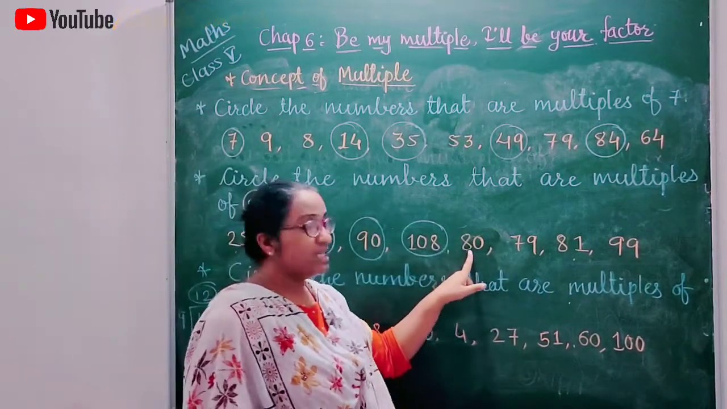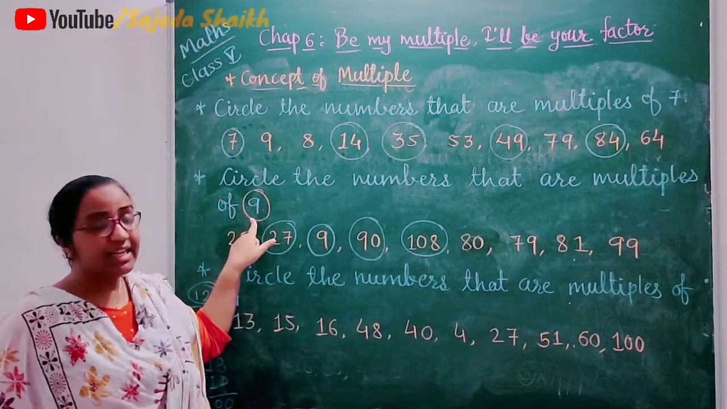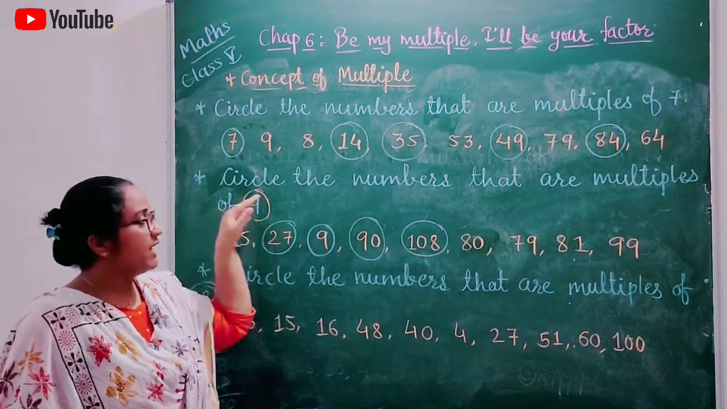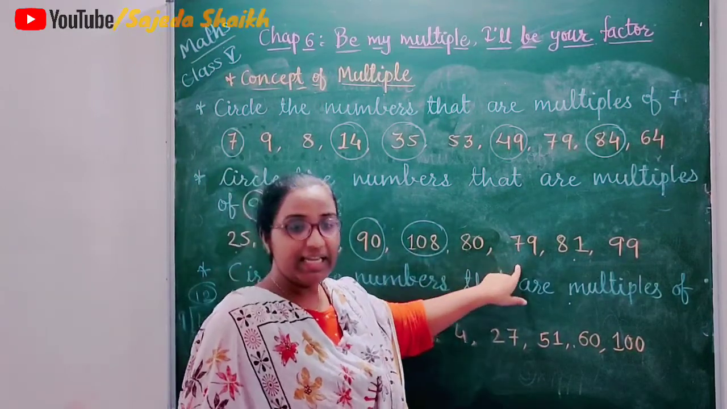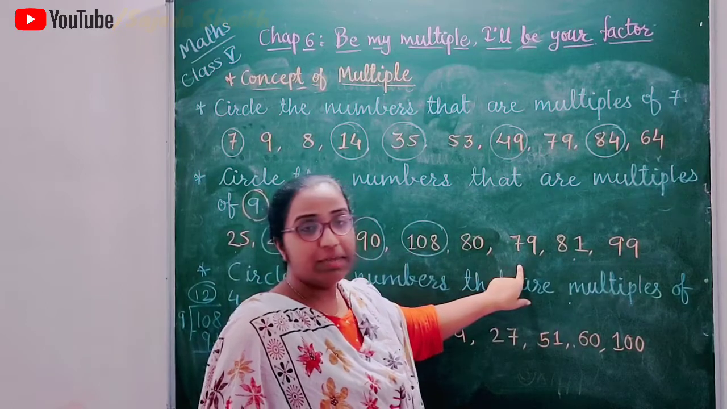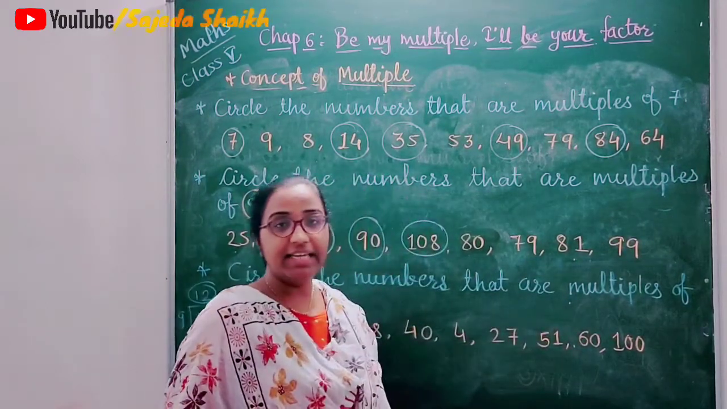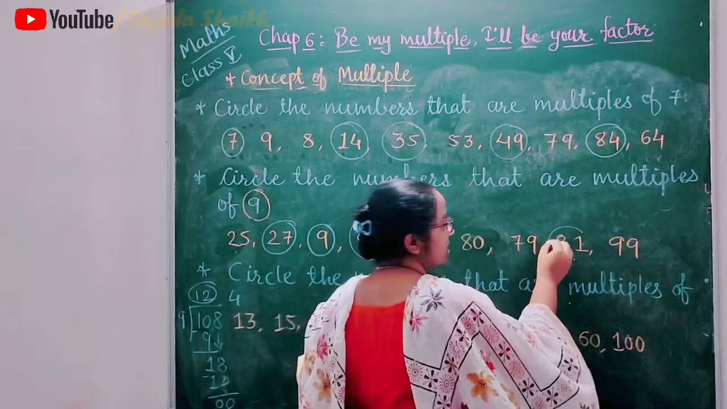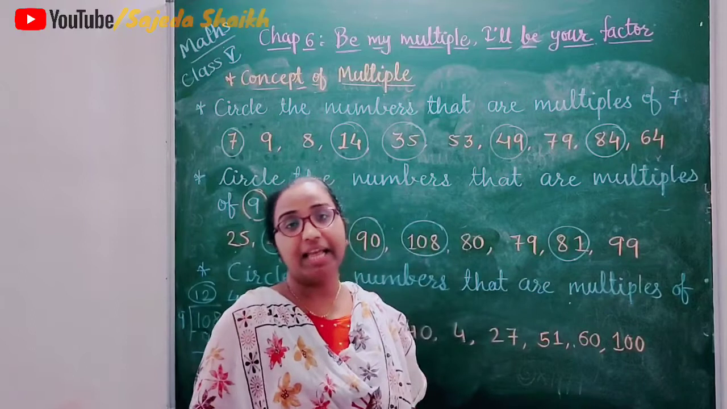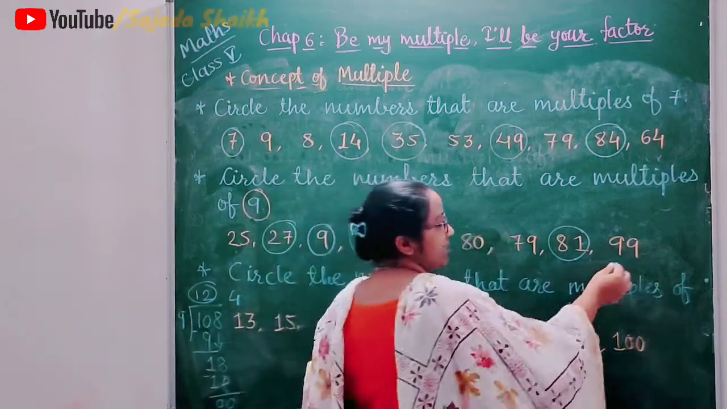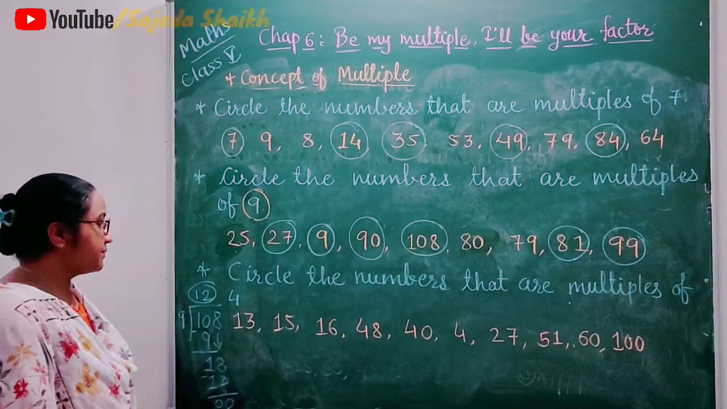The next number is 80. If we divide it by 9, we will get a remainder. That's why this is not a multiple of 9. 79, that is also not a multiple of 9. Next number is 81. 9 nines are 81. So this is a multiple of 9. And the last one is 99. 11 nines are 99. So this one is also a multiple of 9.